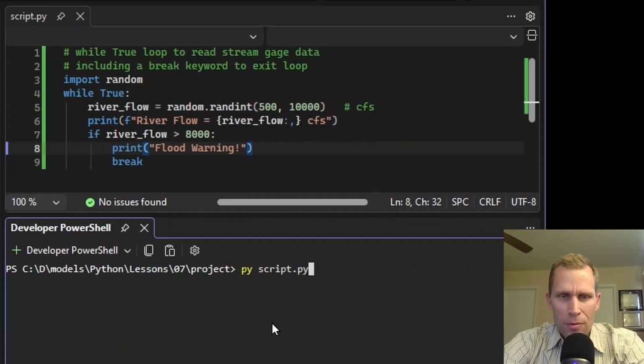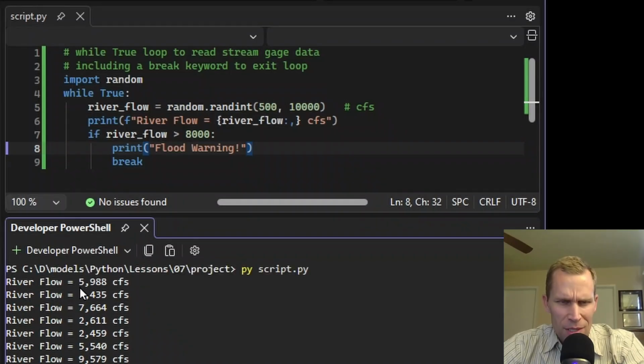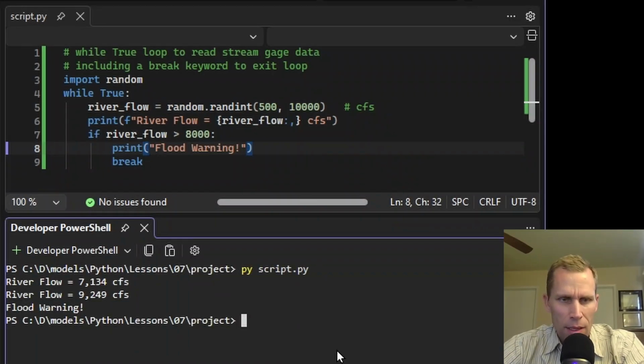Let's do a couple more examples here. So let's just run it again. All right, well, this time it took a bunch of different times. Let's see, 1, 2, 3, 4, about 7 or 8 different trials before 9,579 was the river flow, which caused this loop to end. One more time for good measure, I'll click clear and then run it again. Okay, again, only 2 times required.